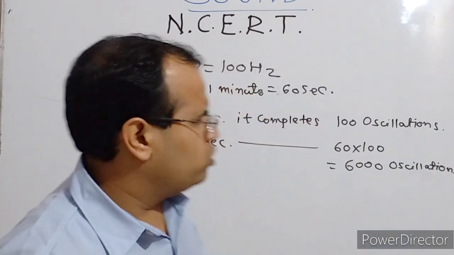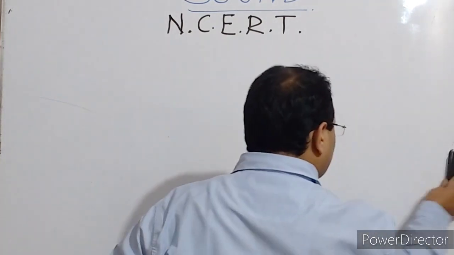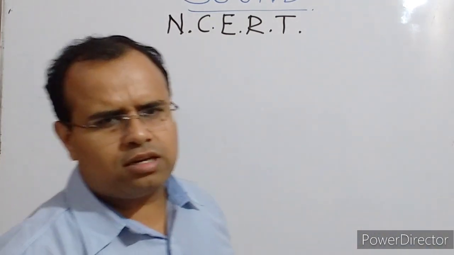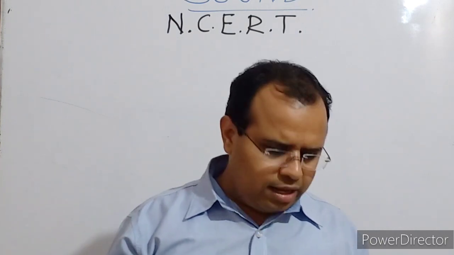Next is question number 10: Does sound follow the same laws of reflection as light does? Explain. Yes, of course. When we were discussing theory, we also discussed that the laws of reflection are the same for sound as they are for light. The first law is that the incident ray, the reflected ray, and the normal at the point of incidence all lie in the same plane. The same law is applicable here. The second is that the angle of incidence is equal to the angle of reflection, so that is also valid. So the laws are the same for sound and light.